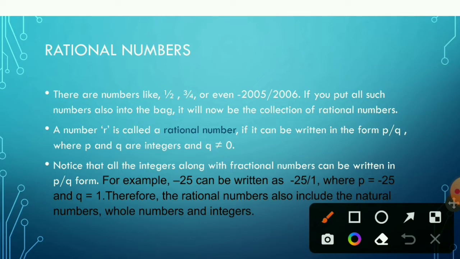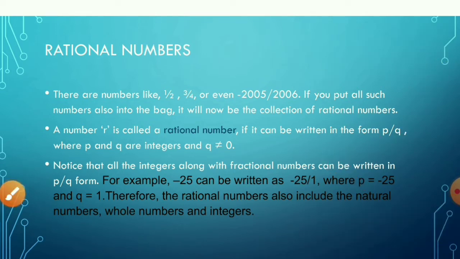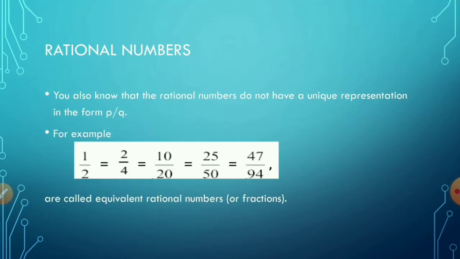Notice that all the integers, positive or negative, can be written as rational numbers. For example, -25. This is an integer. It can be written as a rational number by just putting 1 as a denominator. So -25 is P and 1 is Q. So all the integers can be written as rational numbers by just putting 1 as a denominator.